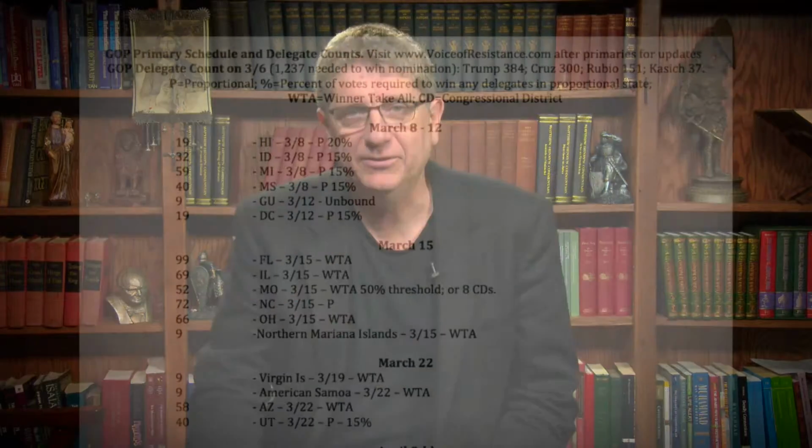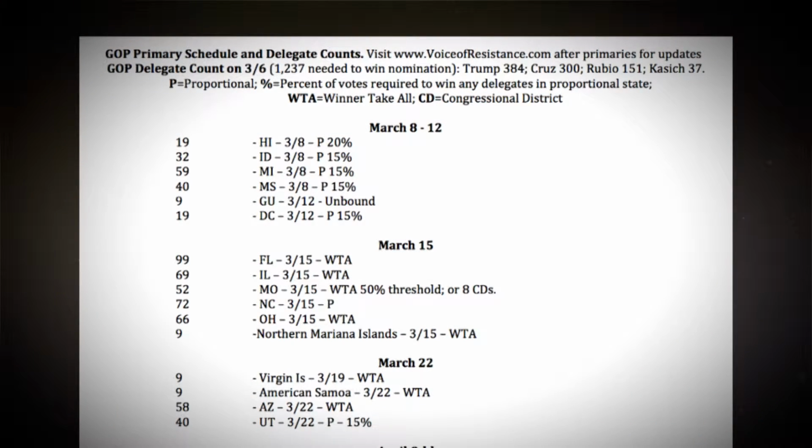This is a PDF that is at our website. So go to voiceofresistance.com and you can see this PDF. It's on an 8.5 by 11 sheet of white paper, very rudimentary, very Spartan, but you can print it and you can use it over and over again. And as the primaries go forward, we will update it. So with every primary election, we will make the changes.